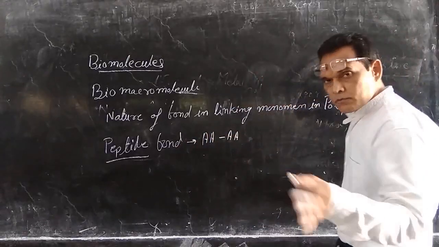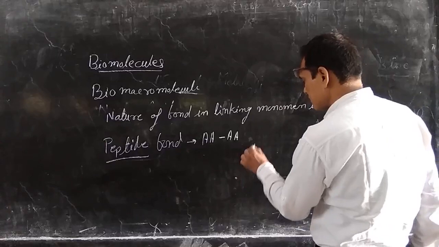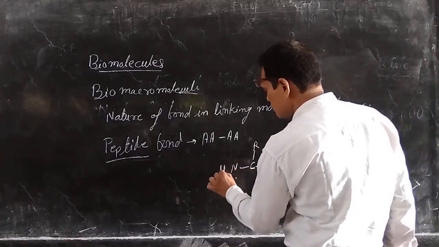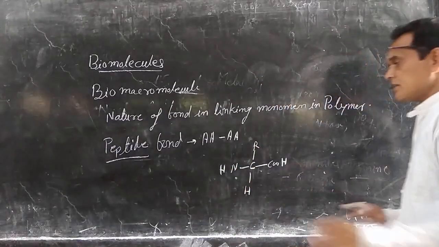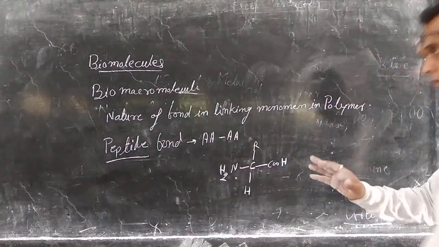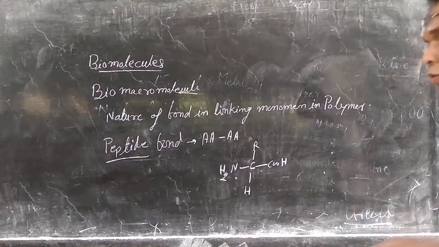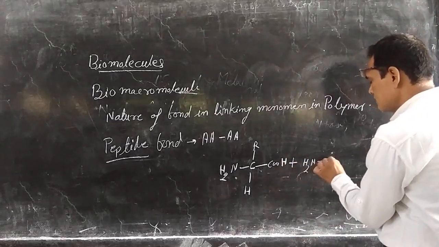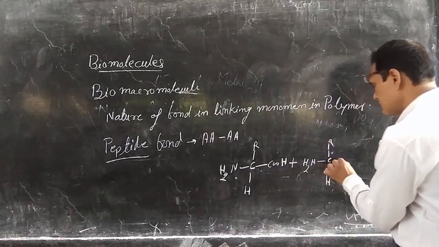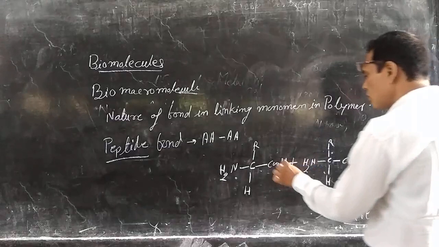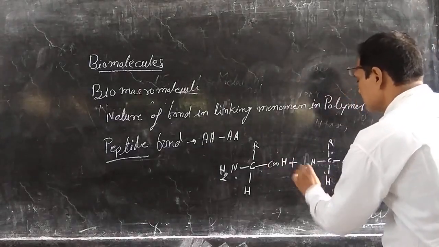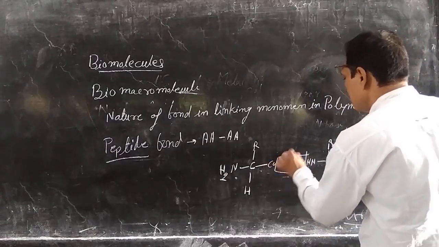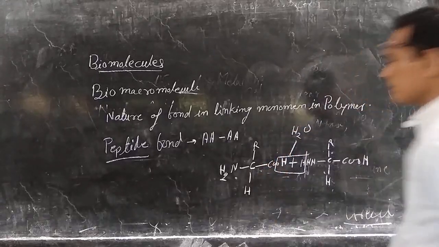The basic formula of an amino acid is a central C with the R group, the COOH, the NH2 group, and the H. Whenever 2 amino acids come together, with another H2N, CRH, COOH, the OH of one COOH and the H of the other combine and release a water molecule to form the peptide bond.